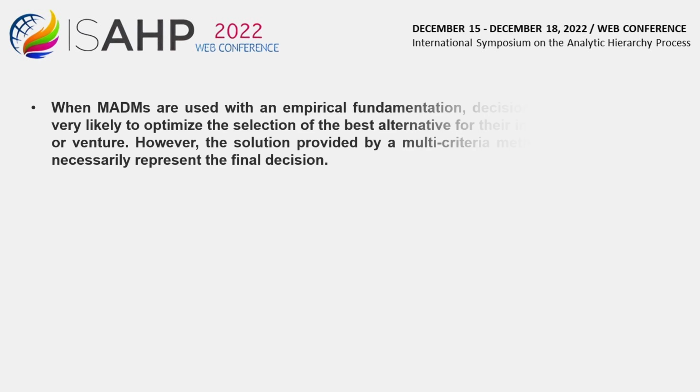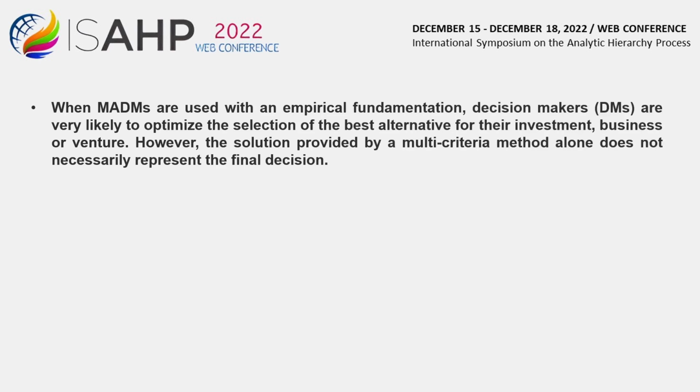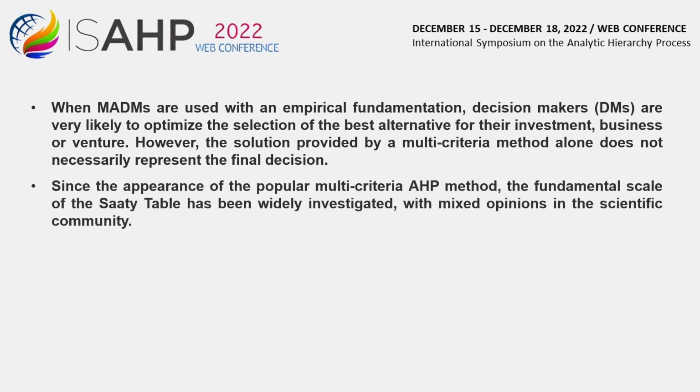Discussion. When multiple attribute decision-making, MADM, methods are used with an empirical foundation, decision-makers, DMs, are very likely to optimize the selection of the best alternative for their investment, business or venture. However, the solution provided by a multi-criteria method alone does not necessarily represent the final decision. Since the appearance of the popular multi-criteria AHP method, the fundamental scale of the SAATY table has been widely investigated, with mixed opinions in the scientific community.